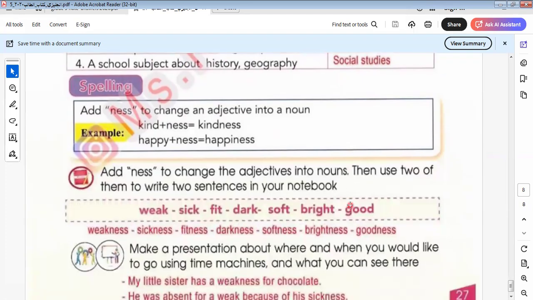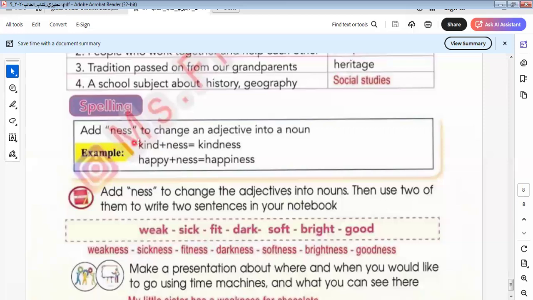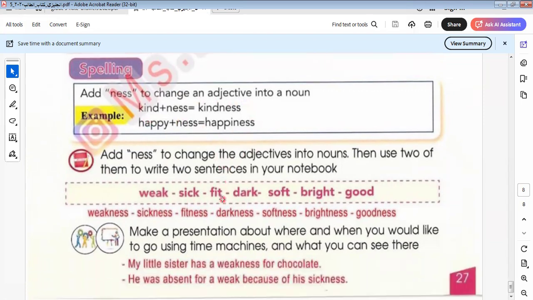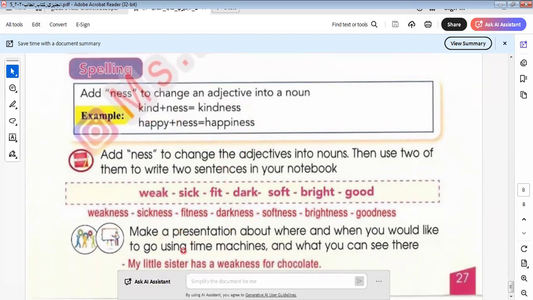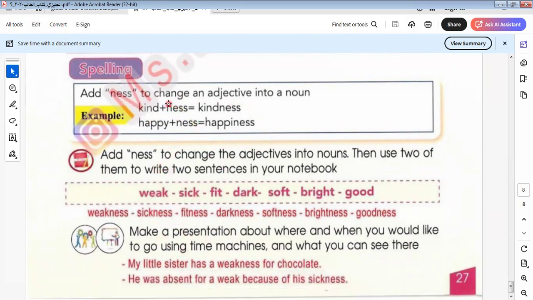Okay. Here we add NESS to change an adjective. Here we have kindness, happy, happiness. Here we have, let's read this, the last one here. This is called changing by adding NESS to the adjective to make a noun, like kindness, happiness. Here we say weakness, sickness, fitness, and so on.